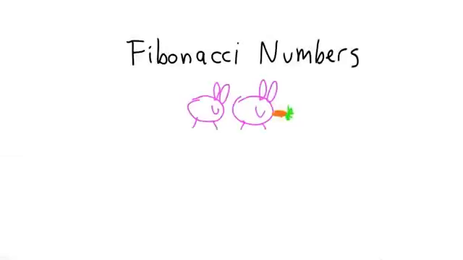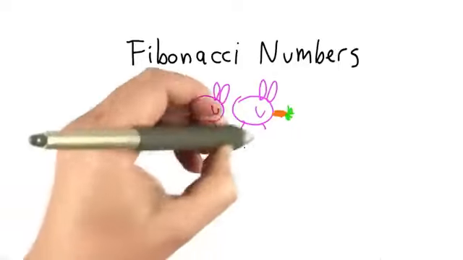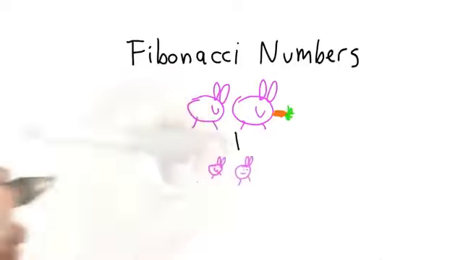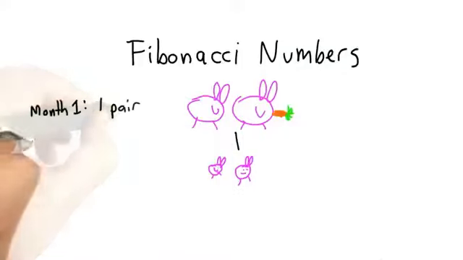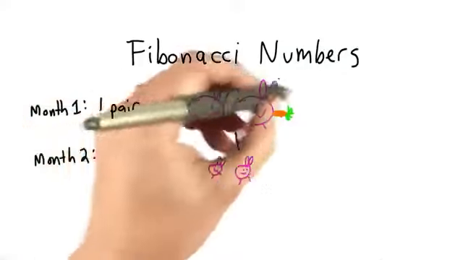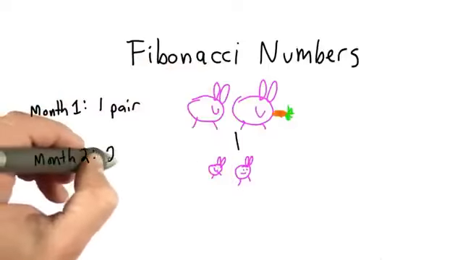So at the beginning, we have one pair of rabbits, and it takes 1 month for a rabbit to produce offspring. And every month, a mature rabbit will produce a new pair of rabbits. So at month 1, we had one pair of rabbits. At month 2, well, we have the one pair we started with, and now we have a new pair. We have 2 pairs of rabbits.